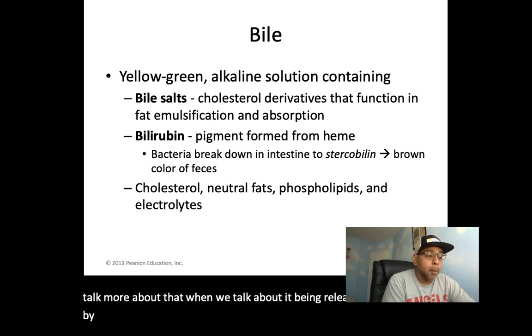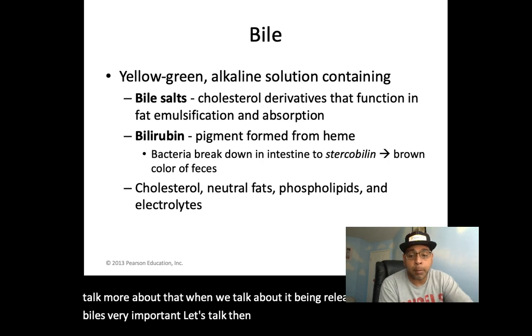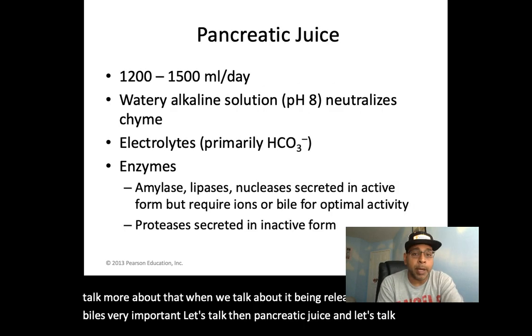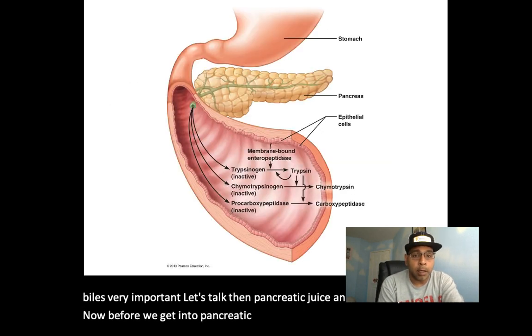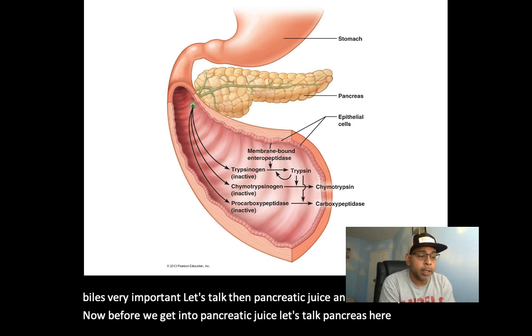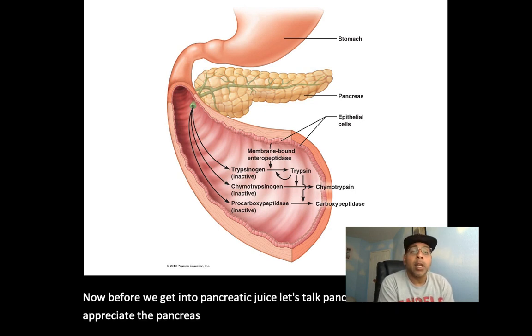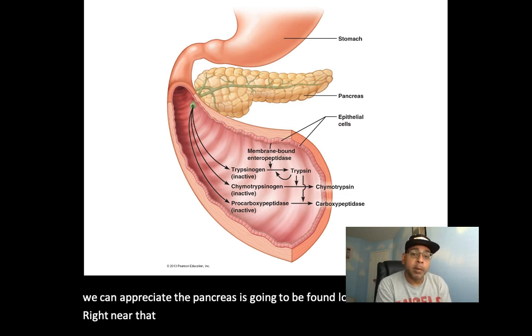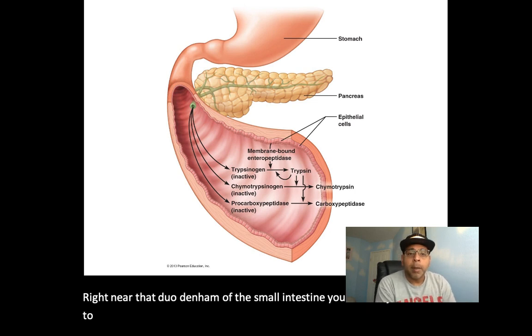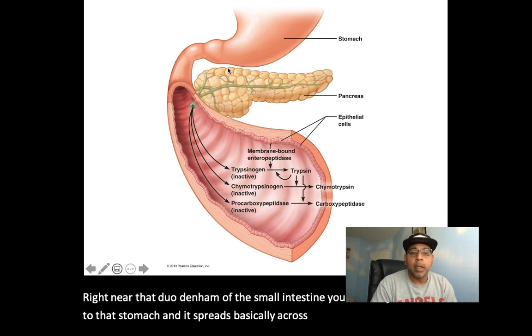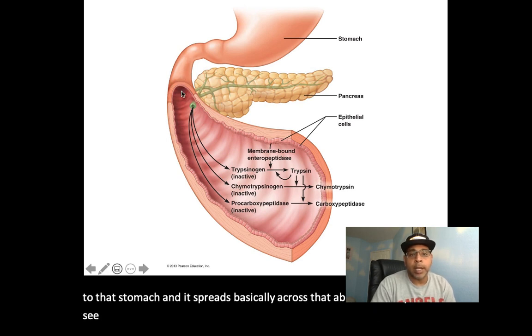Let's talk about pancreatic juice, but before we get into that, let's talk about the pancreas. Here we can appreciate the pancreas, located right near the duodenum of the small intestine, just inferior to the stomach, spreading across the abdomen.